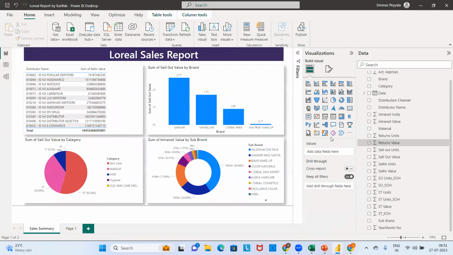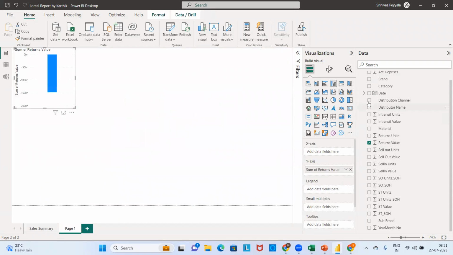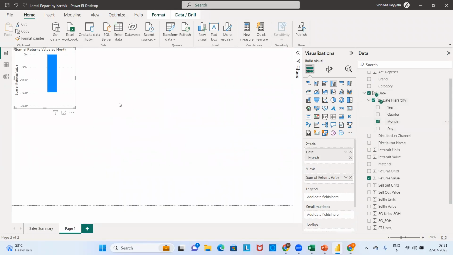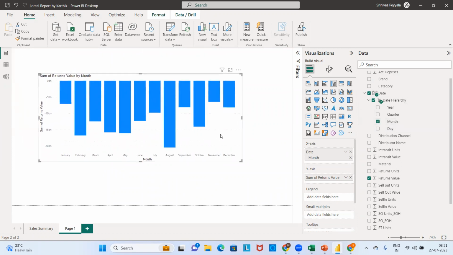I can create it because I already have this data handy. So returns value by month I can create because I already have the data for each month. What is the data that I can show?